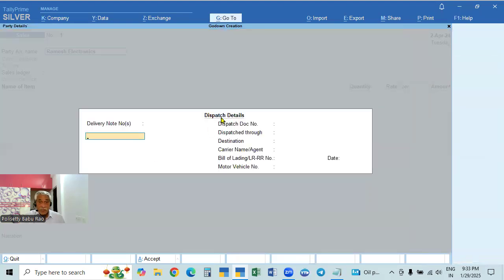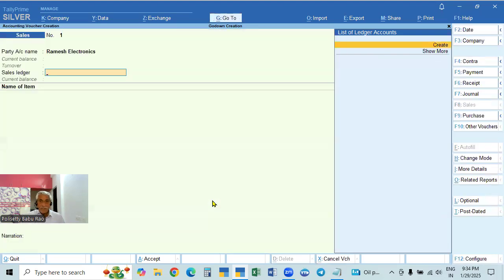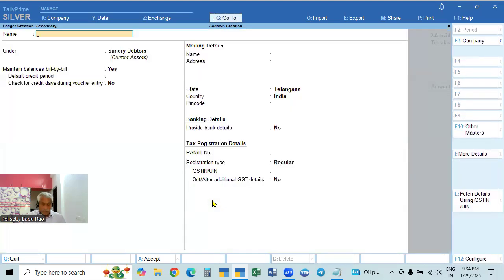That is why dispatch details we are sending. What are the dispatch details? Delivery note and all other details. How you are dispatching? What are the lorry number and all these things. Accept. And now the party details. So we are selling. We are in Telangana, selling to Telangana only. State is Telangana. Our supply is also in Telangana. Accept. Now we have to make the voucher.